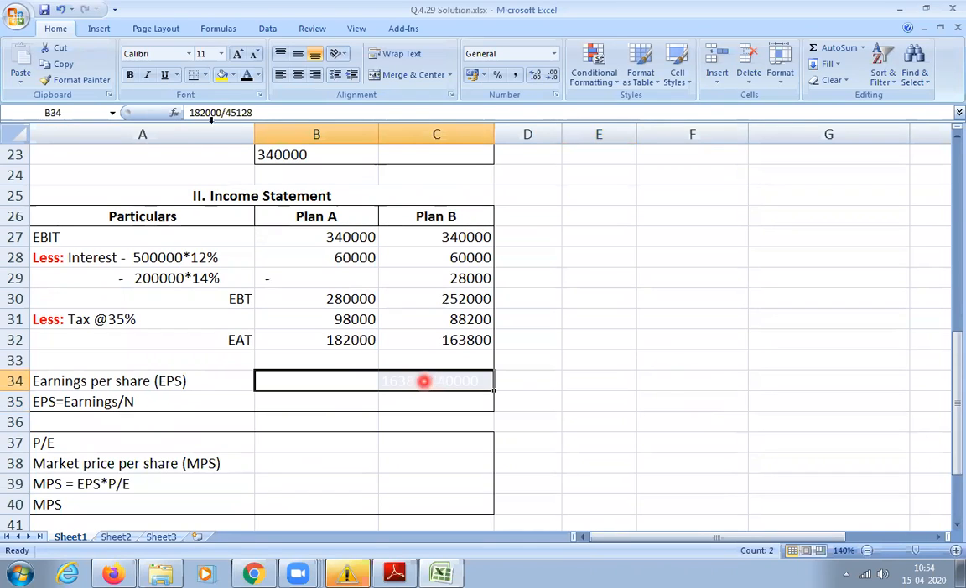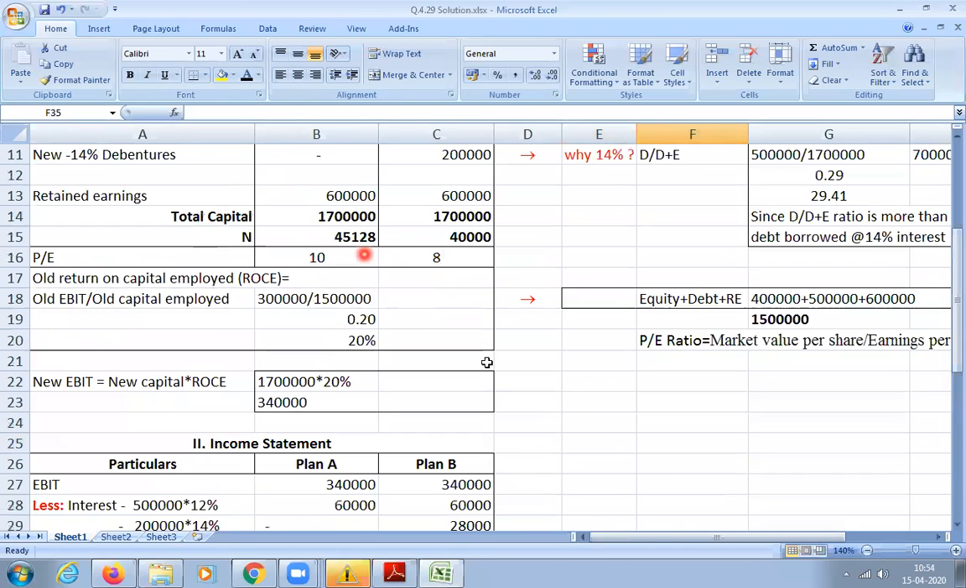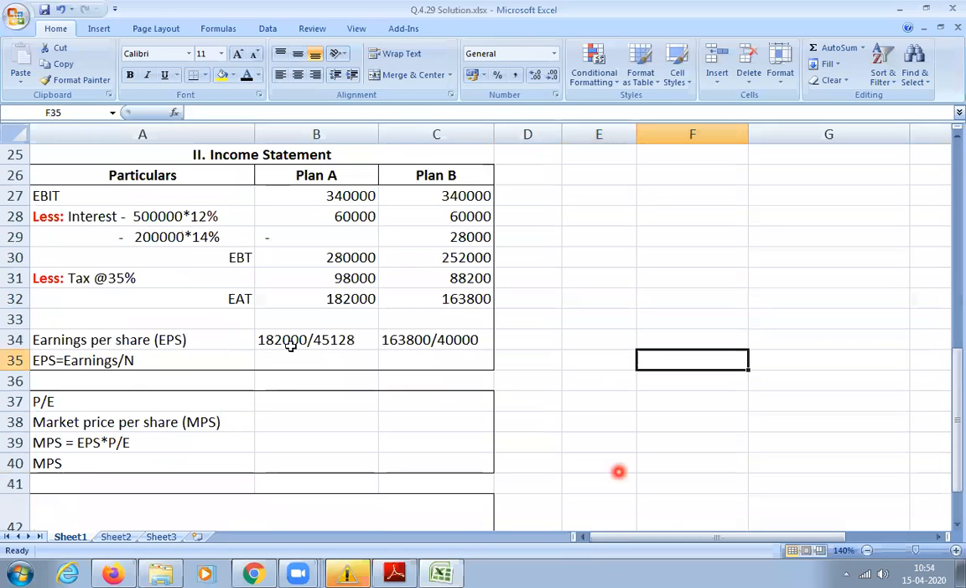So how much is there now? Write down. Earnings for A is 1,82,000 and N is how much? 45,120. And for B it is 40,000. So calculate now. How much EPS will you get? 4.03. 4.03 is correct for A. Calculate for B. 4.09. 9 or 10? How much did you get? 9.5, sir. 9.5, so I have taken 10. Clear till now? Earnings per share.